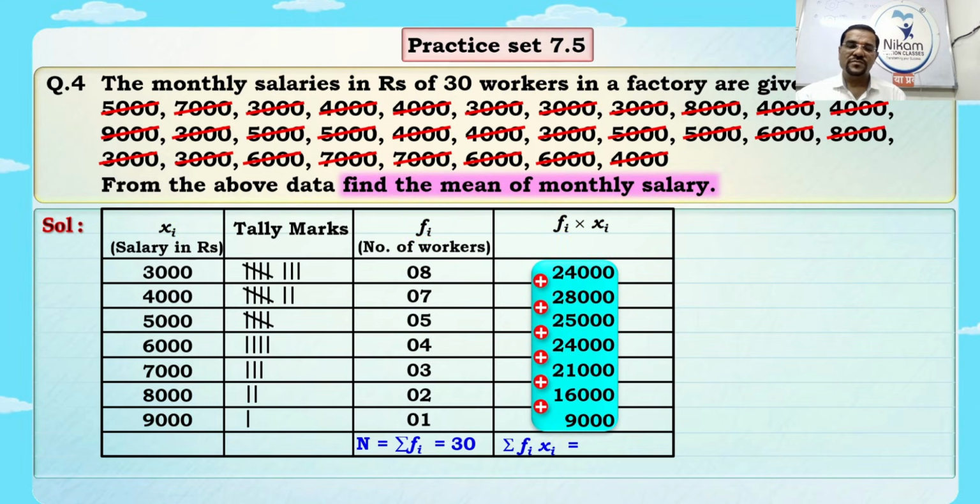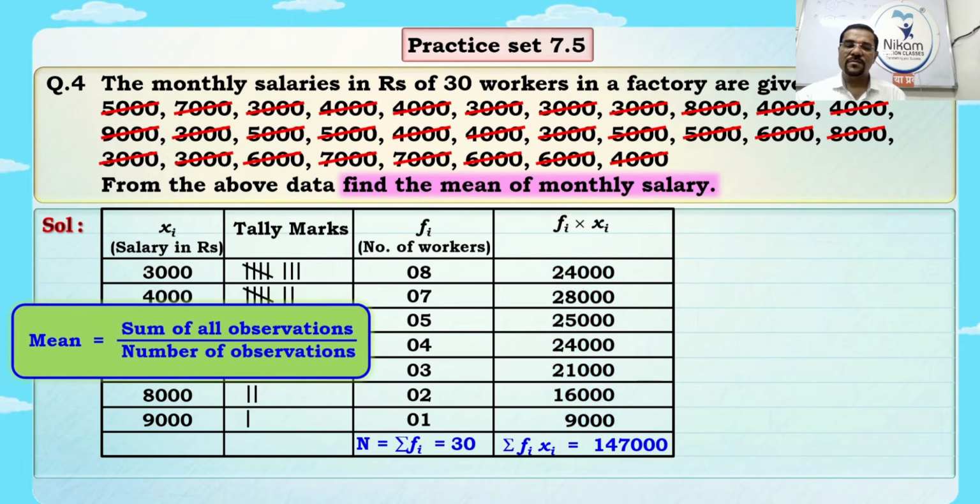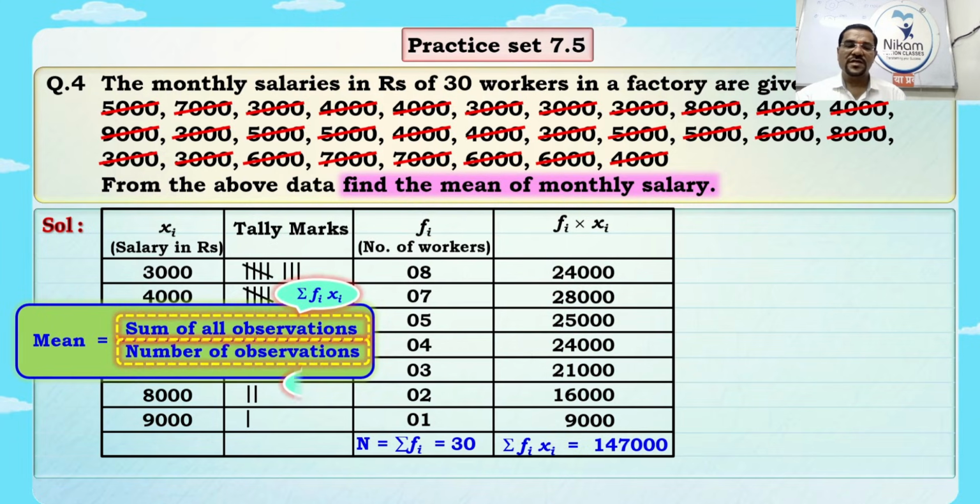Okay. So this one, what? 1,47,000. Just now I explained to you. So now we will find the mean. Mean was what? Sum of all observations upon number of observations. So take this sigma fixi as the sum of all observations, and sigma fi is what?